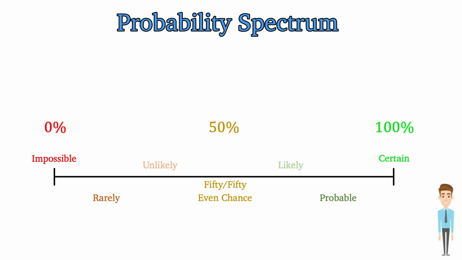For the 50%, we could write it as 50 out of 100. But the more simple, equivalent fraction we can use is 1/2. For 0%, we have 0 out of 100, or just 0. And for 100%, 100 out of 100, or just 1. Now for the decimals. We have 0.0, or just 0, 0.5, and 1.0, or just 1.